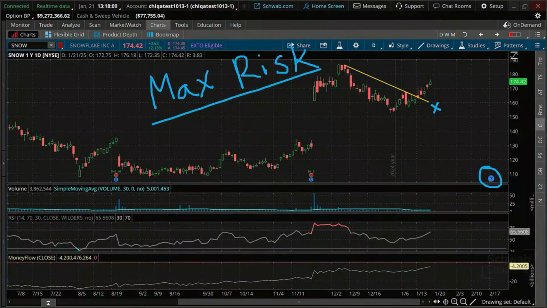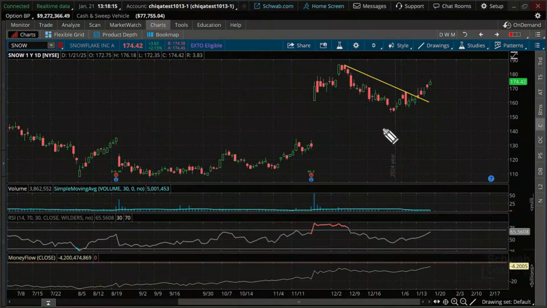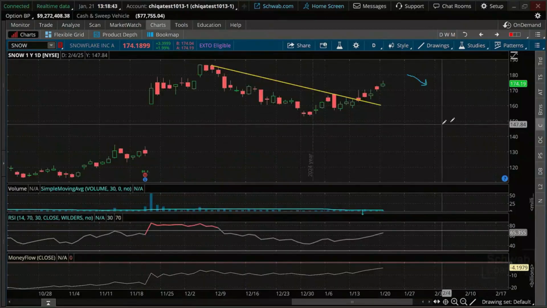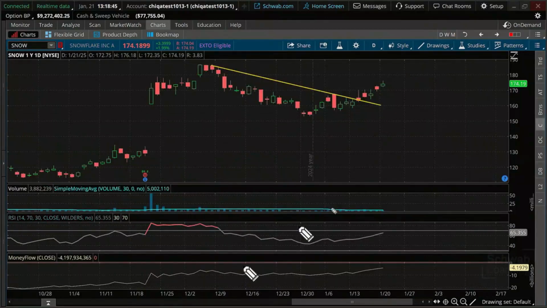Okay, so let me show you what this would look like. Max risk is going to be the prior day's low. So if we trade literally just one tick below the prior day low, and I'm actually going to narrow my drawing tool down to highlight this for you a little bit. Yeah, this will be better. Okay, so where's the prior day low? Well, we know it's right there. Really, let me zoom in a little bit more.